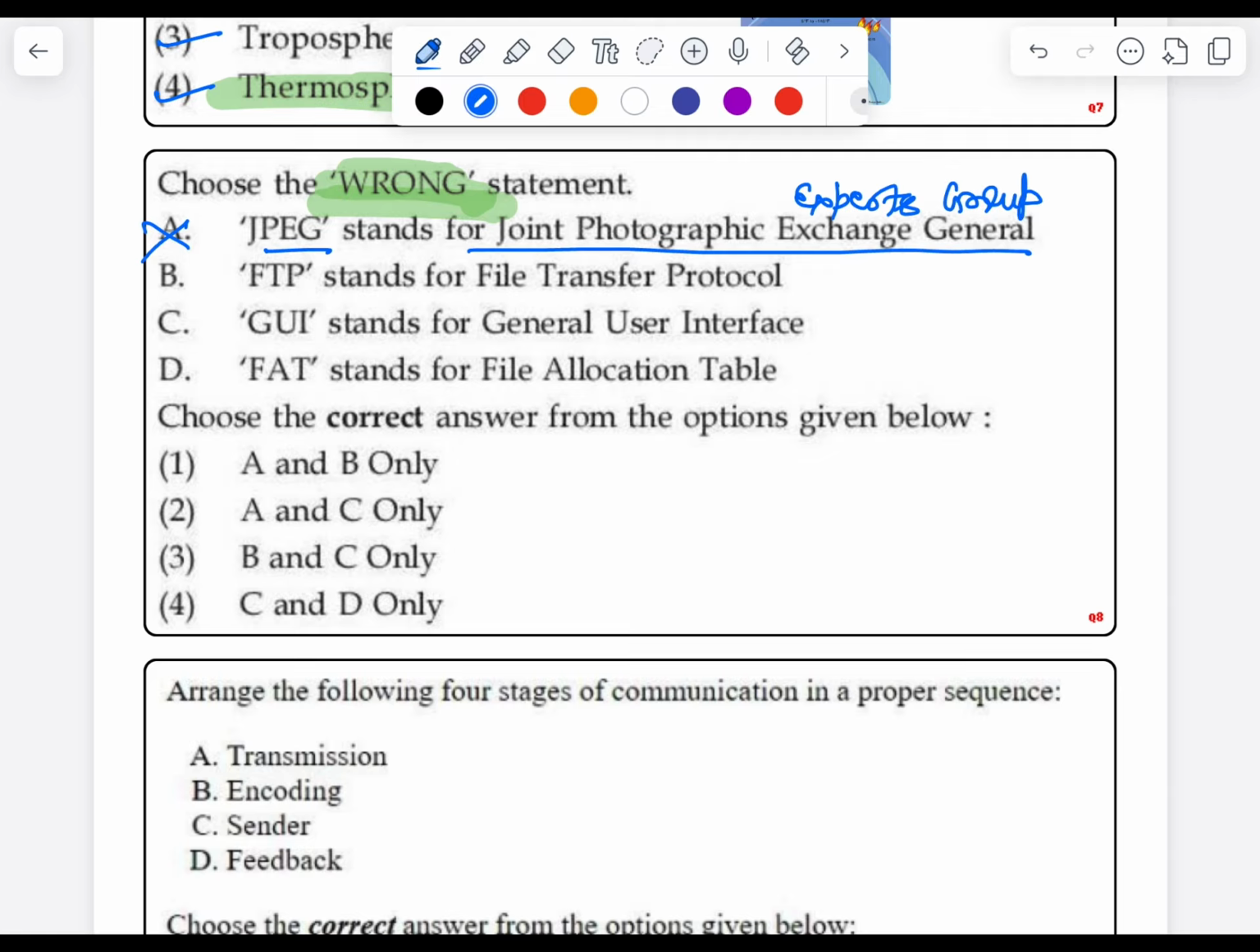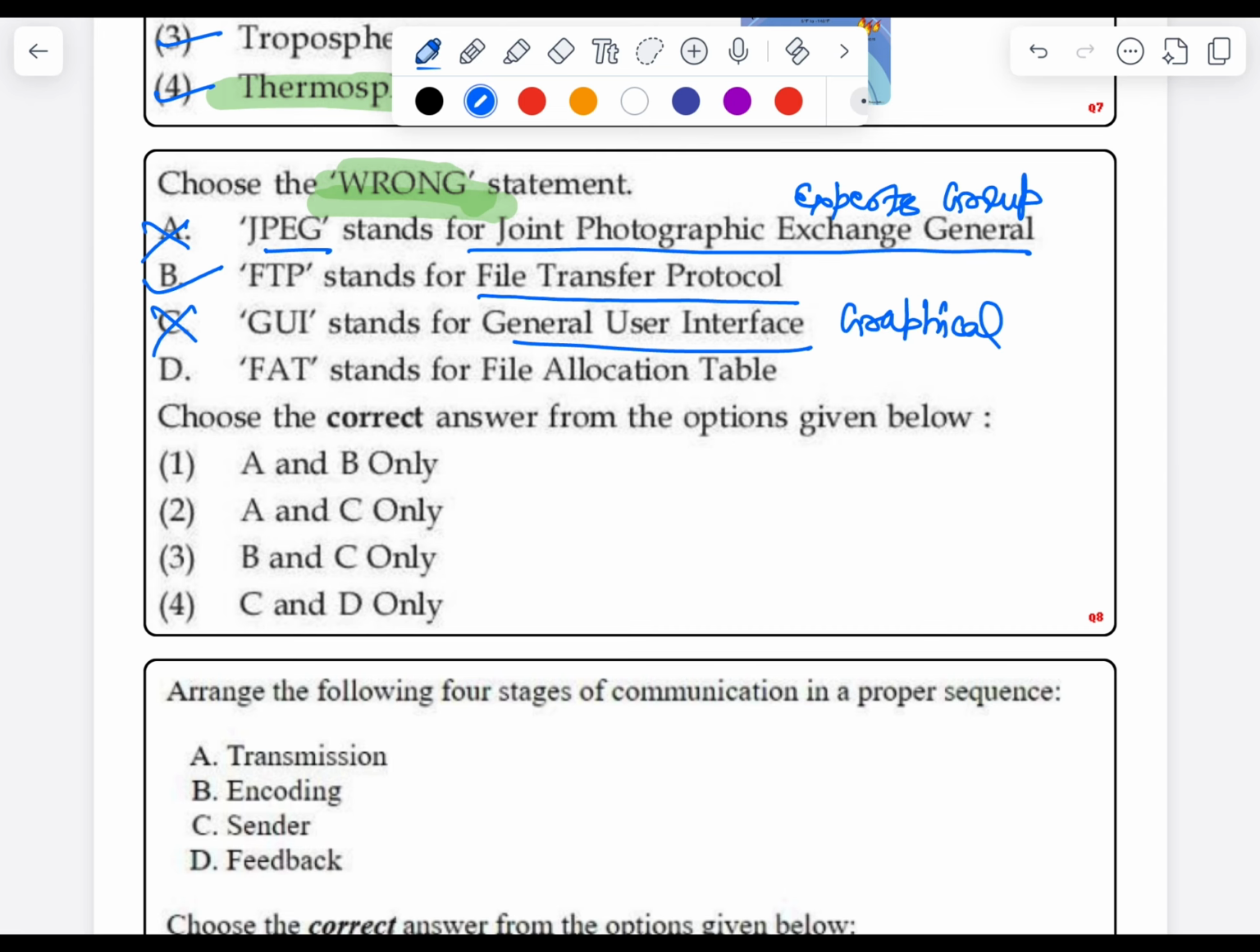Next, FTP stands for File Transfer Protocol. It is a correct statement. Option C, GUI stands for General User Interface. No, it is Graphical User Interface.